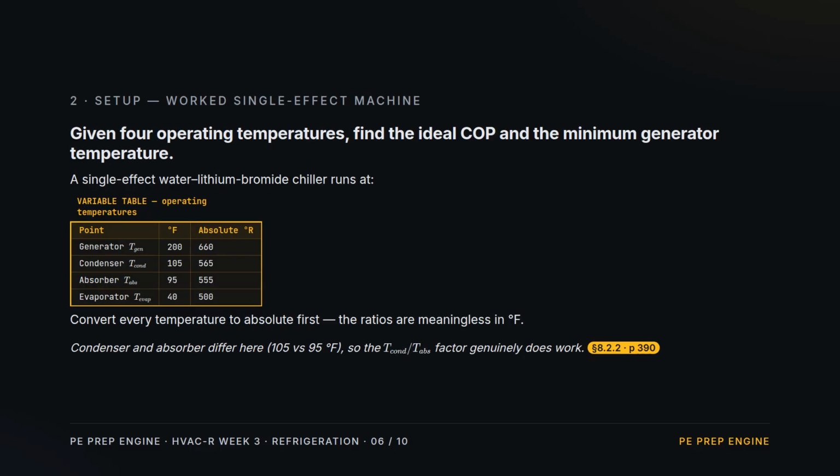Setup. A worked machine. A single-effect lithium bromide chiller. Generator at 200, condenser at 105, absorber at 95, evaporator at 40 degrees Fahrenheit. Add 460 to each for absolute degrees Rankine. Convert first. Temperature ratios mean nothing on the Fahrenheit scale.